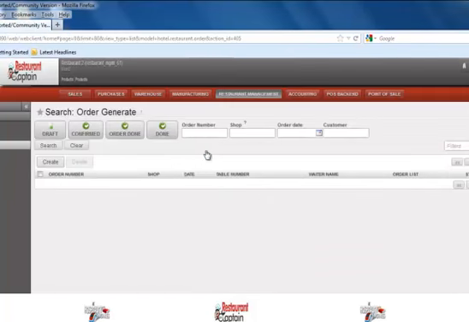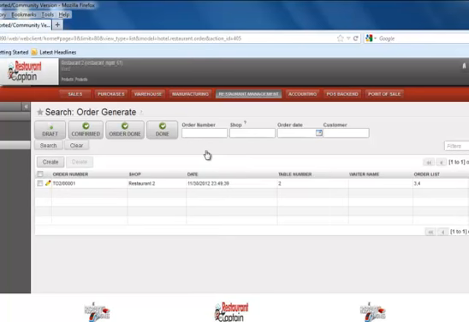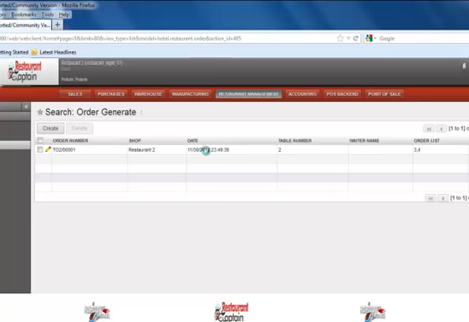The table orders are the current orders. The table order menu will contain the list of all current table orders which are presently executing in our restaurant. So this is the same menu which we have seen in the table booking form.